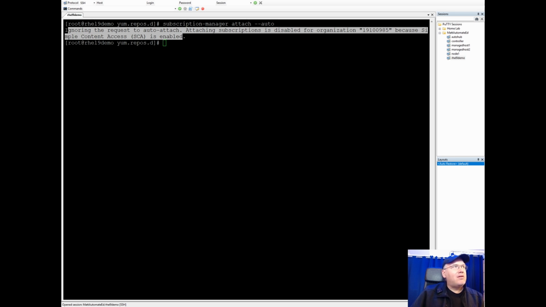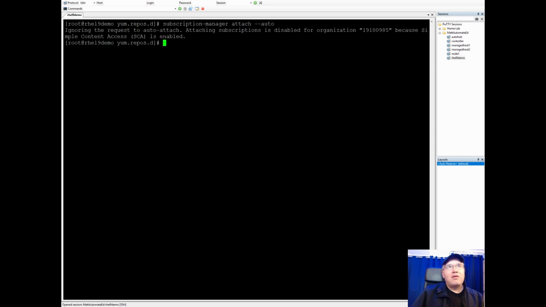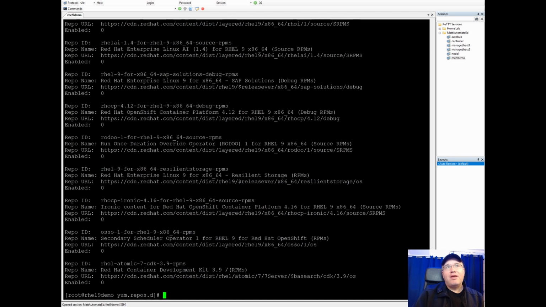Let's list any repositories. You can list with this command here: subscription-manager repos --list. This may be a lot, but it'll list all repositories. Yep, as you can see, a lot.